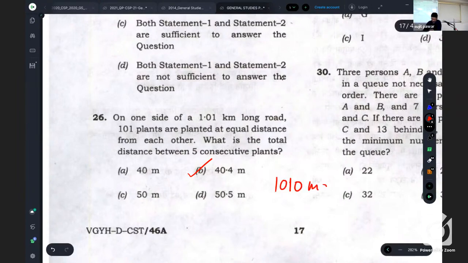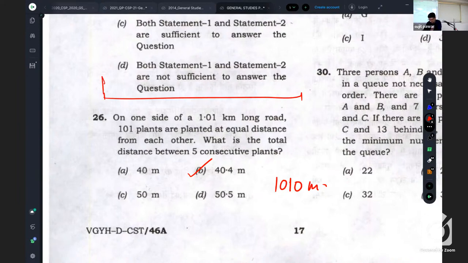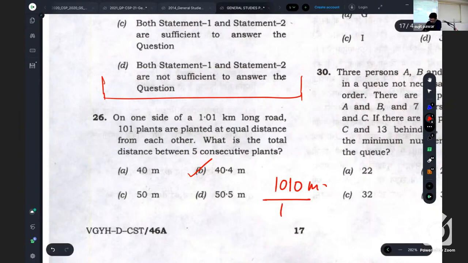Is it clear? So this may be the road. The first plant is to be planted at the initial mark, and the last one at the end. So plants are 101, so intervals are 100. Not to divide by 101, but to divide by 100.